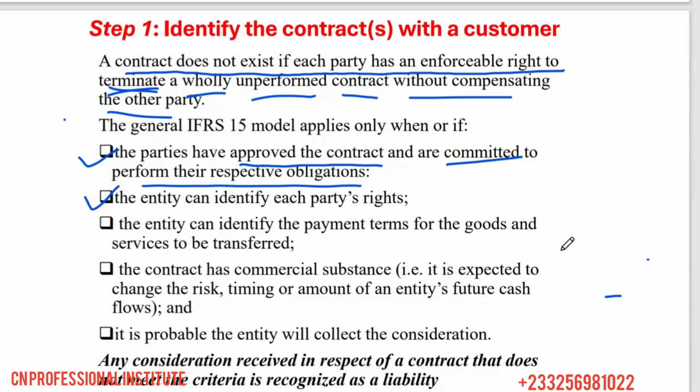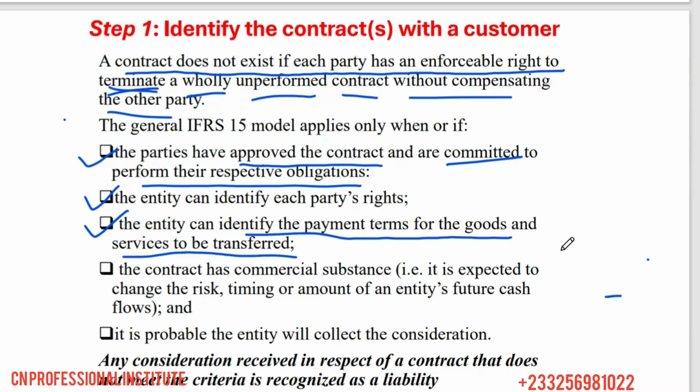So one will deliver the cement and one will receive what? The 10,000. So these are the rights. One party has the right to receive what? The 50 bags of cement, and the other party also has the right to receive the money, the 10,000 cedis. Are you getting it? So we have to identify each party's right. And in the payment terms, the entity can identify the payment terms for the goods and services to be what? Transferred. So what are the payment terms?